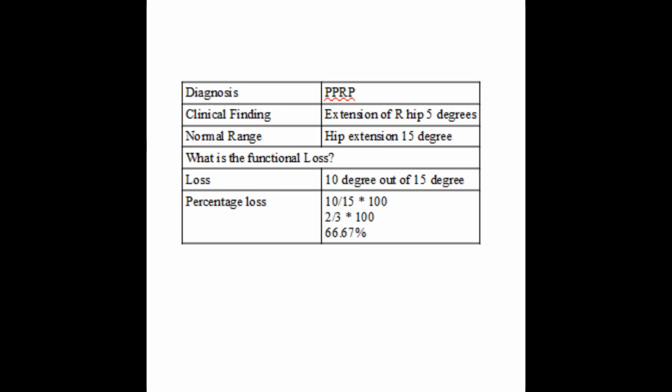We have already discussed why losses in degrees should be converted to percentage loss. Here is the formula. Percentage loss is equal to quantity of loss divided by quantity of normal into 100. The solution looks like this. We get a value of 66.67%. Does that mean that the patient is disabled to the extent of 66.66% with respect to right hip? Wait, something is wrong. Common sense says that just loss of some abduction should not cause that much of disability.